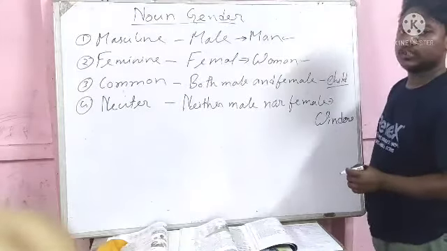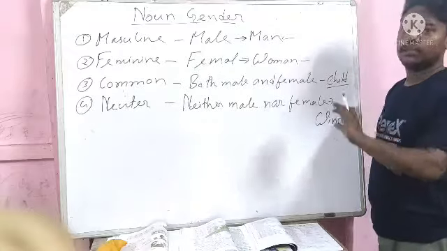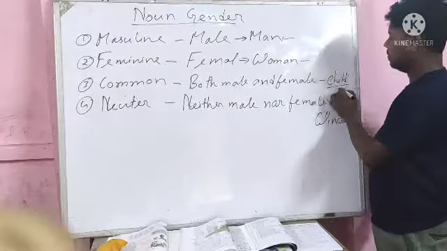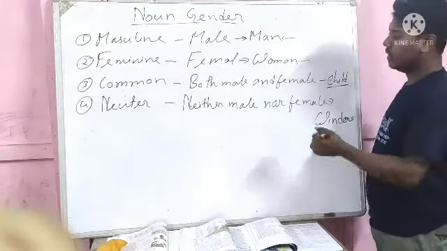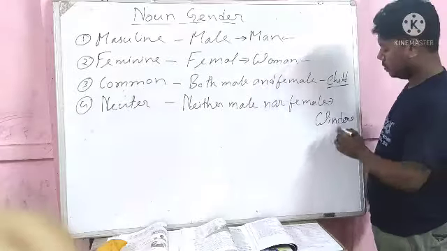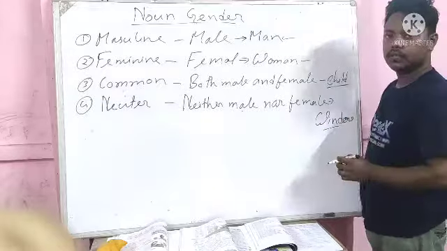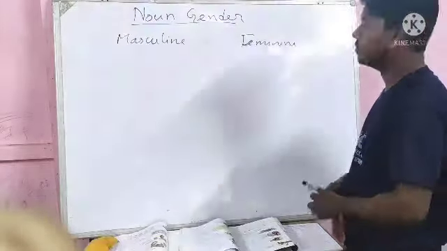Child, common gender. The child may be male, may be female. That's why these kinds of nouns are called common gender. Again, neuter gender: window. A window is neither male nor female. So window becomes neuter gender.